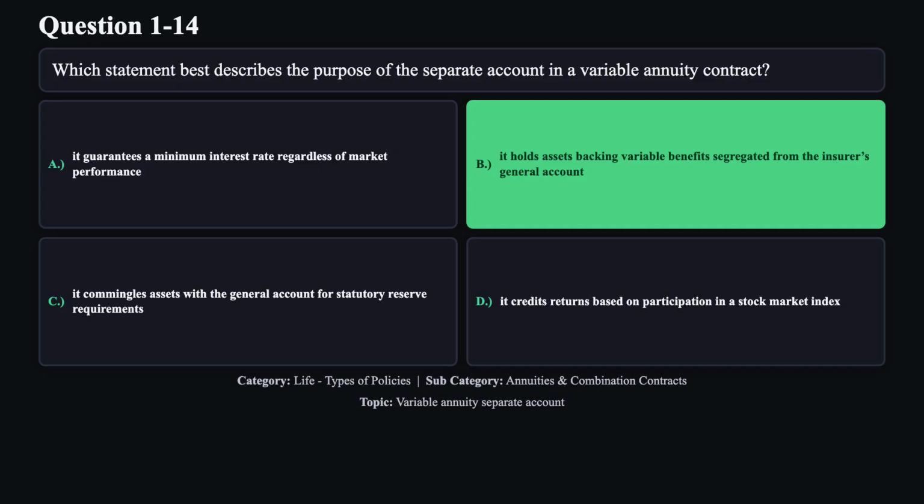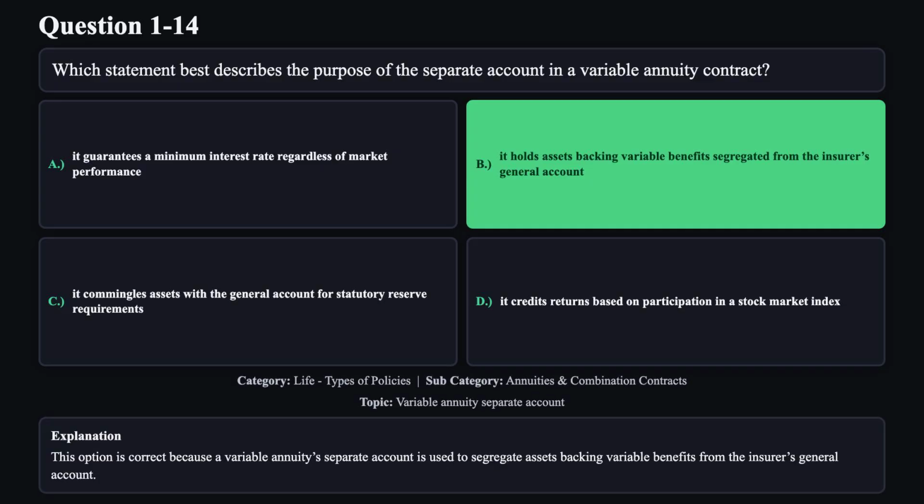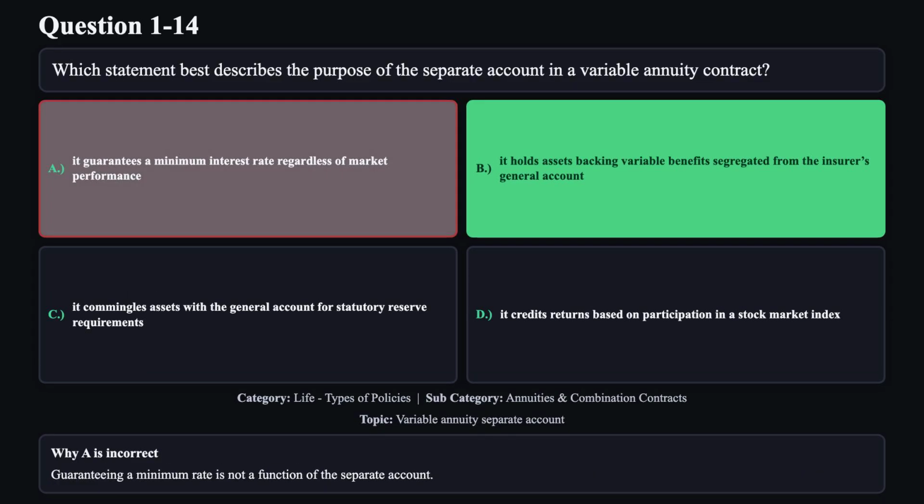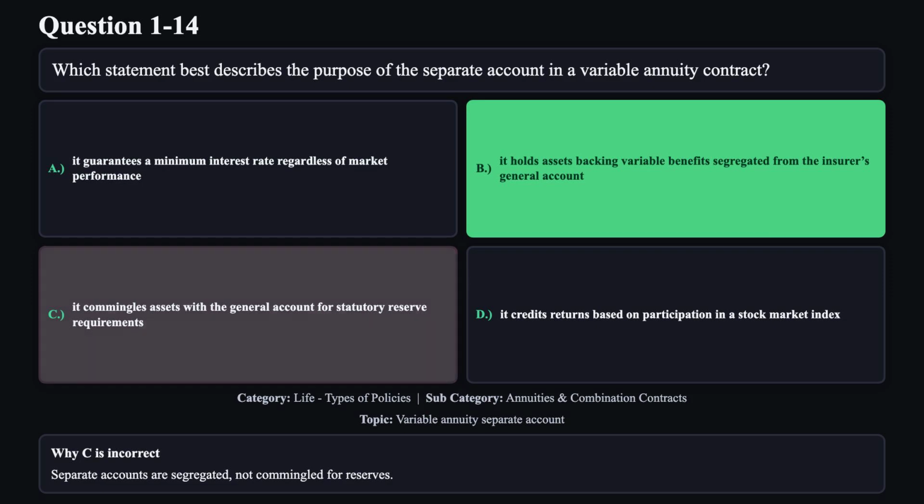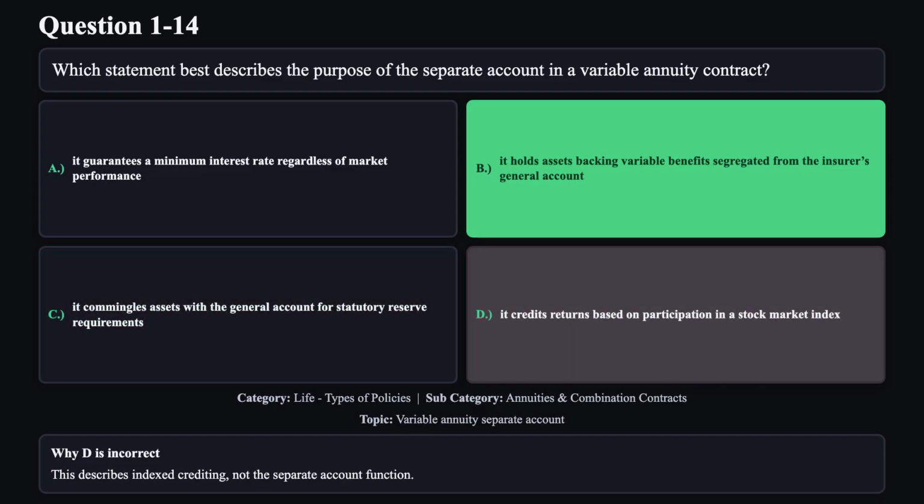The correct answer is B. This option is correct because a variable annuity's separate account is used to segregate assets backing variable benefits from the insurer's general account. Reason A is not correct. Guaranteeing a minimum rate is not a function of the separate account. Reason C is not correct. Separate accounts are segregated, not commingled for reserves. Reason D is not correct. This describes indexed crediting, not the separate account function.